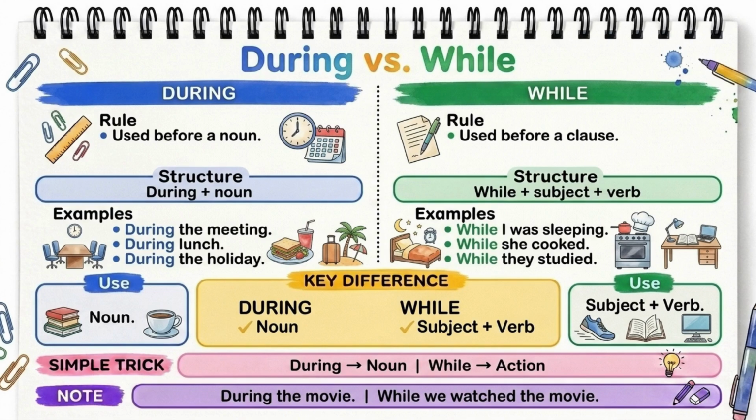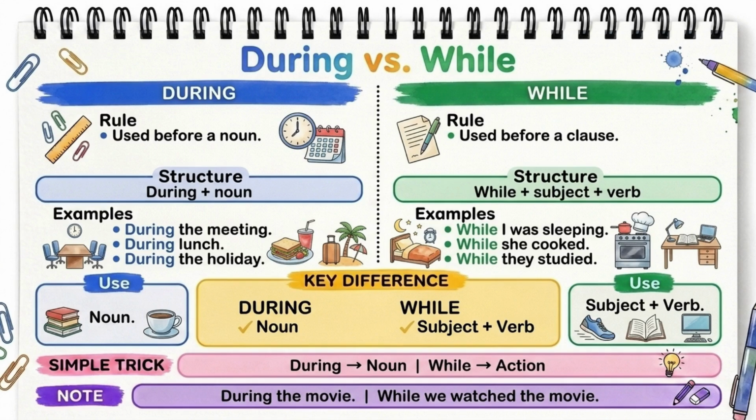Now, let's compare the two. We say, during the movie, but we say, while we watched the movie. Why? Because the movie is a noun. But we watched the movie is a complete clause with a subject and a verb. Here's an easy trick. If the next word is a noun, use during. If the next part is an action with a subject, use while.